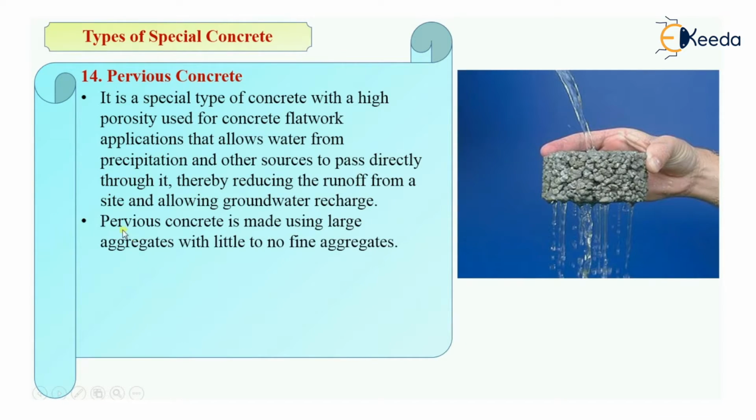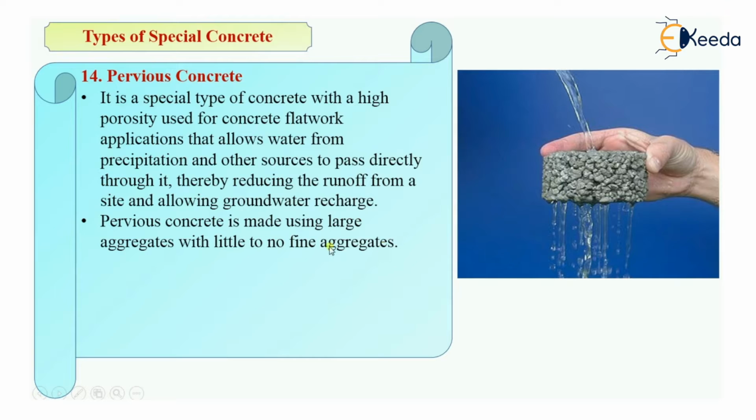Then pervious concrete is made using large aggregates with little or no fine aggregates. We have seen the concept of no fine concrete. What is no fine concrete? As the name says, it will have no fines, that is no fine aggregates or sand. So pervious concrete will also have the same concept, that it will be having little or no fines, that is no sand in this type of concrete. And because we are not using fine aggregate or we are using a little amount of fine aggregate, that will help in making the concrete pervious.